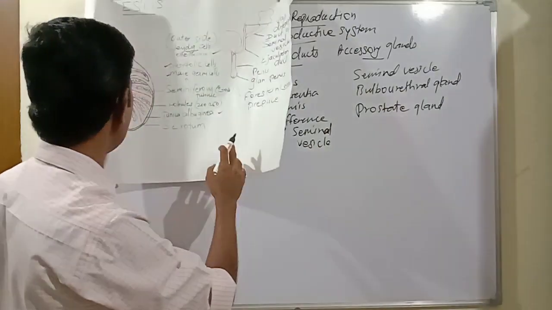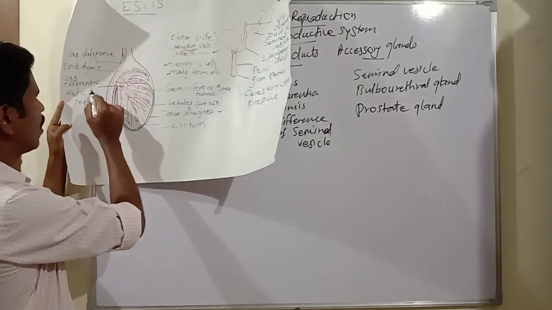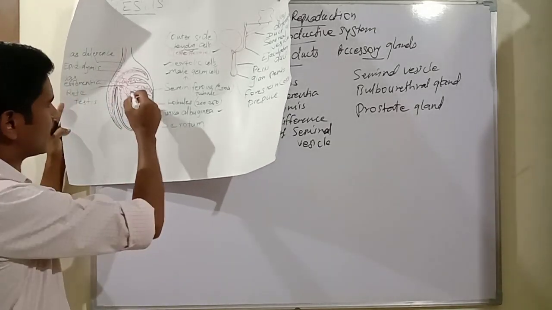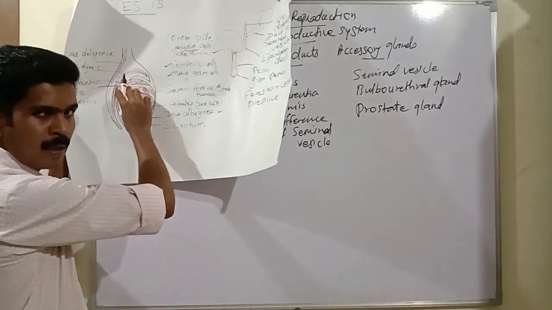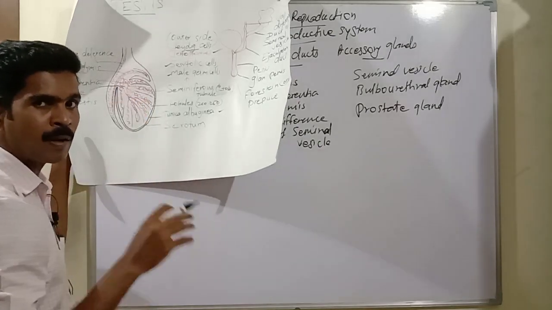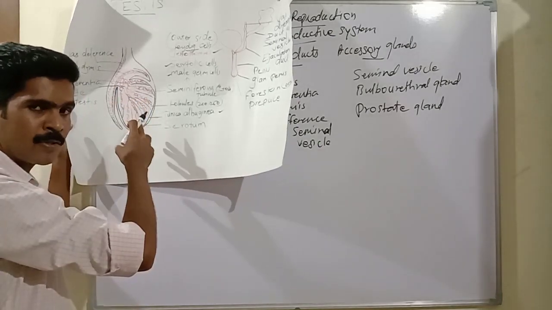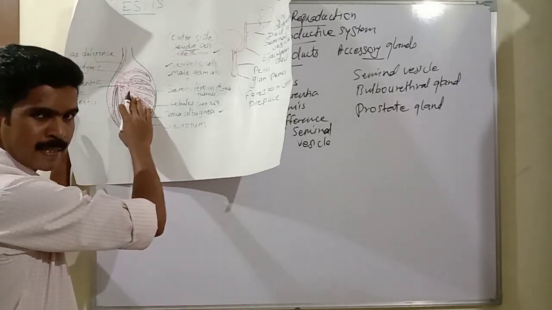So listen very carefully. Here I have written all these duct names. The first duct name is called rete testis. Already I told you this red tube-like structure is called the seminiferous tubule, and this seminiferous tubule plays the major role in the production of sperm. That means the seminiferous tubule acts as the site for the production of sperm, the male sex cell.